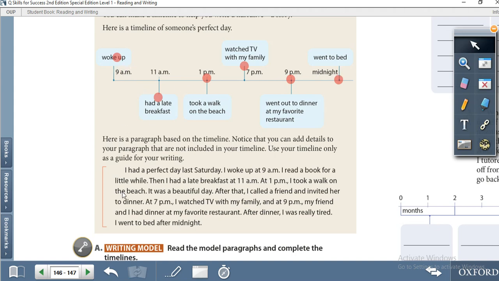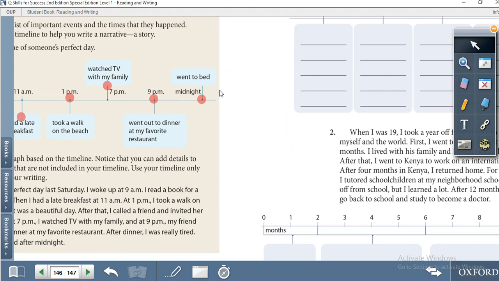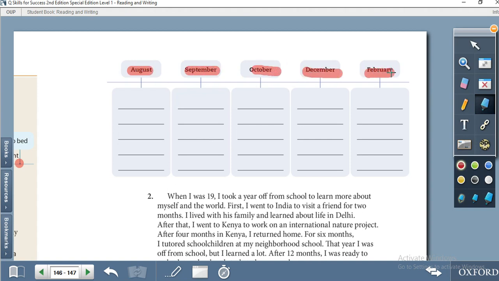For example, I had a perfect day last Saturday. I woke up at 9. Then he's talking about 11 a.m., I had a late breakfast. So you can see now we have here, if you see a timeline, how to fill it. Yes, October, December and February.